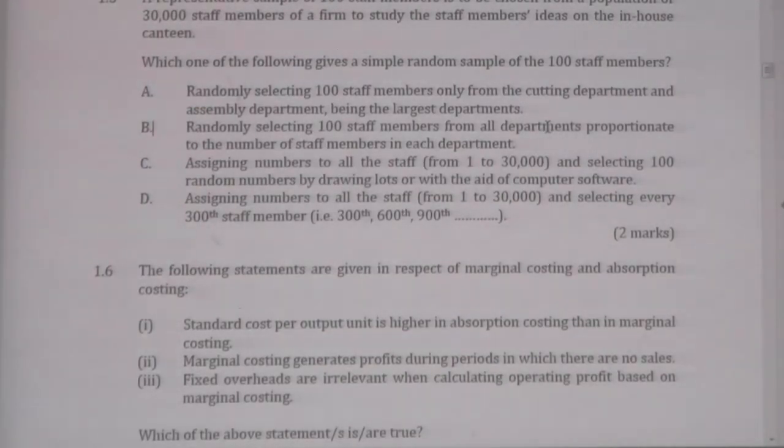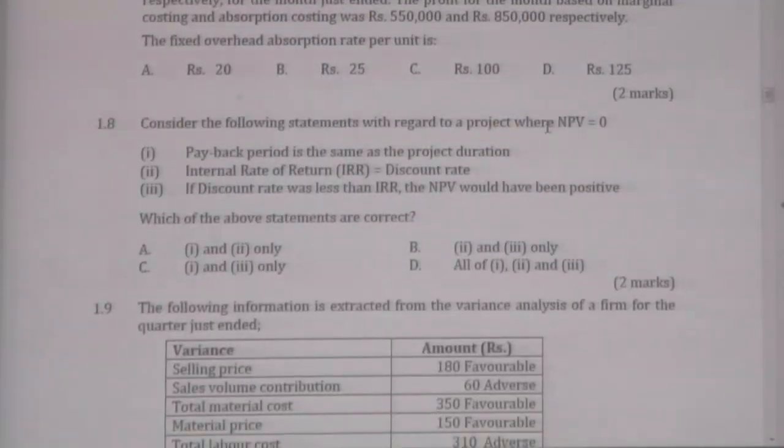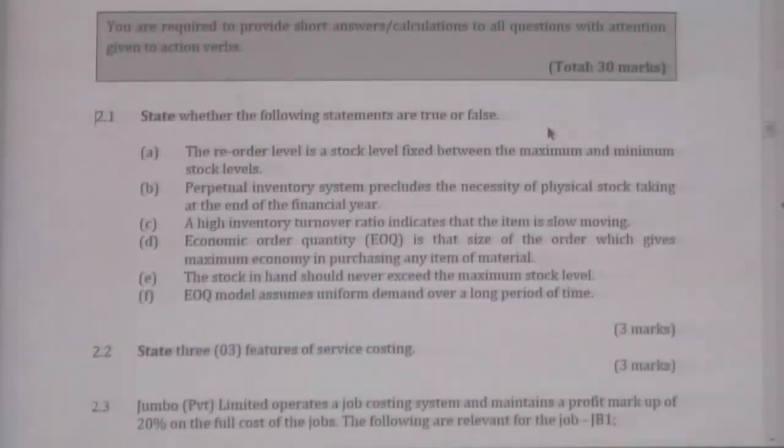Previously I told you it would be B, but B cannot be the answer because B is selecting 100 people randomly, but based on different strata, that is, based on different subpopulations. Therefore, B is not the answer, C is the answer: selecting 100 randomly from the entire 30,000. Answer will be C. Then we will move into 1.10, another